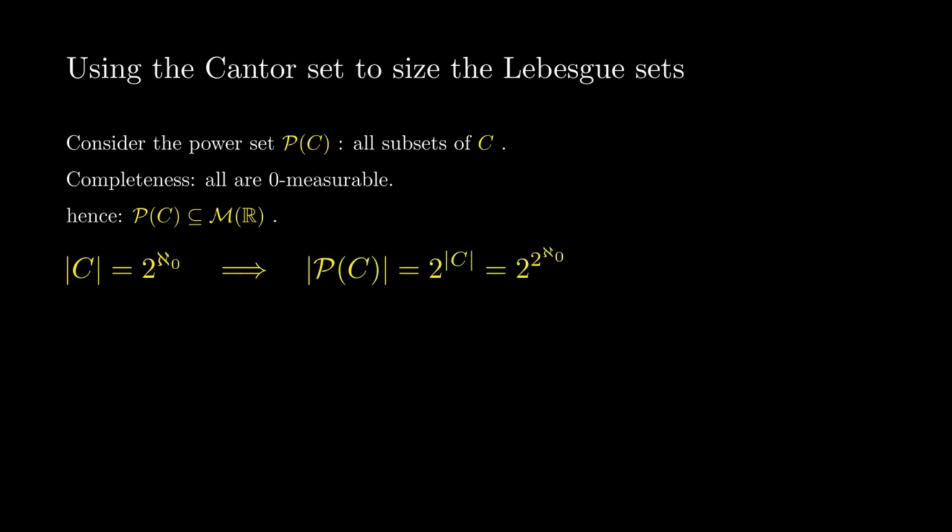Since C has the size of the continuum, the power set P of C has cardinality 2 to the power 2^(Aleph_0). Therefore P(C) is contained in M(R), so the sigma-algebra of Lebesgue-measurable sets contains at least 2^(2^(Aleph_0)) sets.